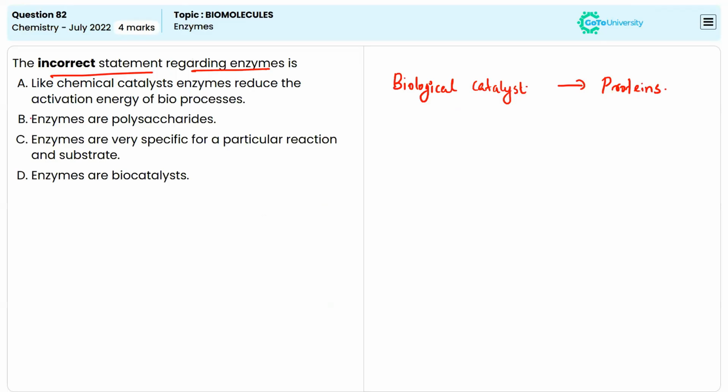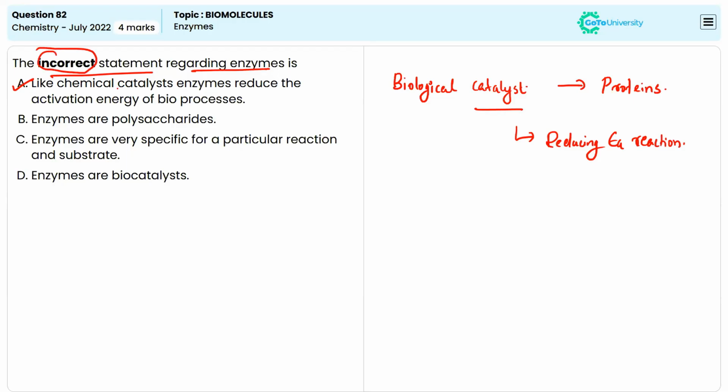The first option says that like chemical catalysts, enzymes reduce the activation energy of the biological process. That is the correct one, because enzymes are biological catalysts, so they are reducing the activation energy of the reaction. We have to choose the incorrect statement, right?